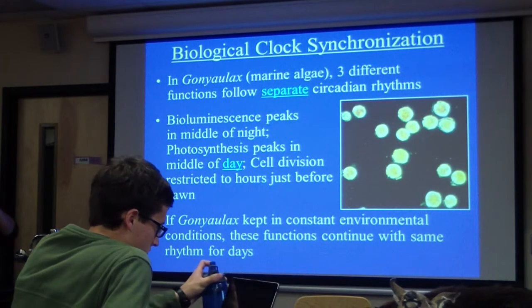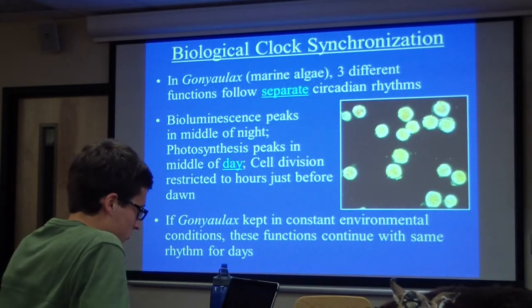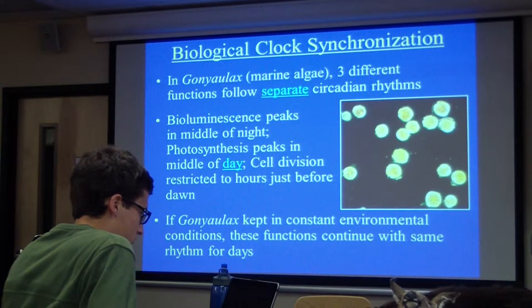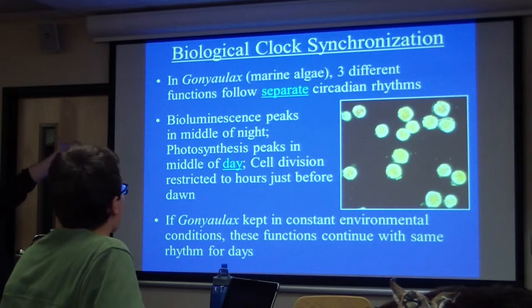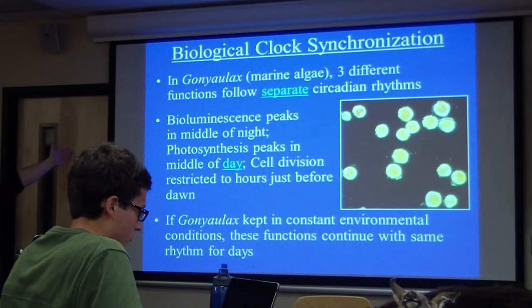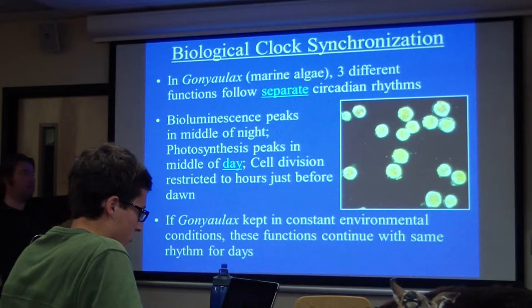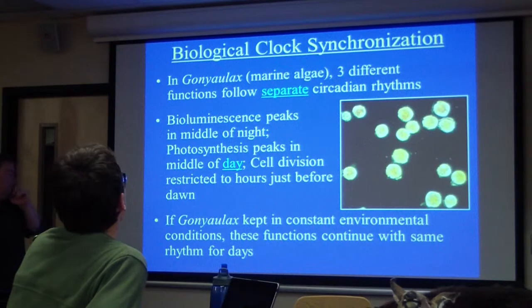Okay, here's a really cool example. This isn't a plant example, this is a plankton example, a protista example. So Goniaulux is a marine algae, and there are 3 different functions that follow separate circadian rhythms. They're peaking at different times of the day. Bioluminescence peaks in the middle of the night. That's a good time for your glow in the dark to peak, right, in the middle of the night. Photosynthesis peaks in the middle of the day. It's a good time for that. Cell division is restricted to just a few hours just before dawn. I don't know why that makes sense. I'm not sure. The other two make sense.